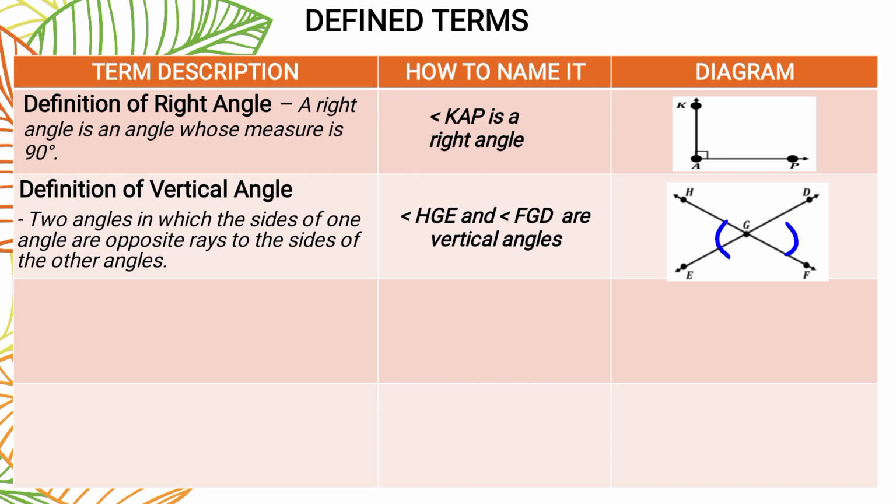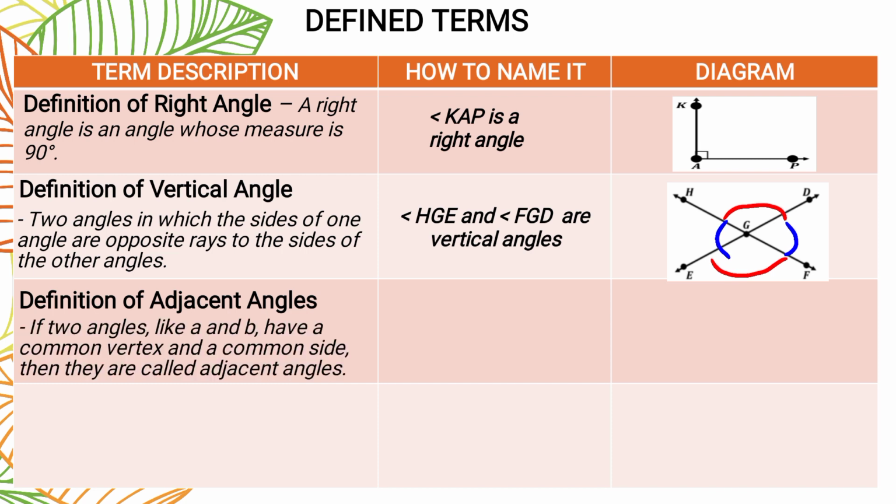So, another vertical angles in the given figure, yun namang nasa taas. Ito daw po, ang ka-vertical angle naman niya is yung nasa baba. So, angle HGD and angle FGE are vertical angles din po. Ano po? Okay.